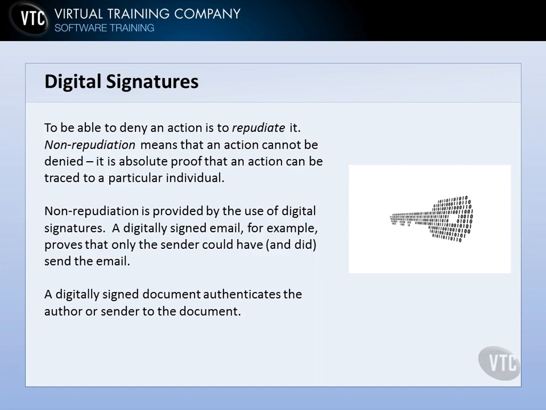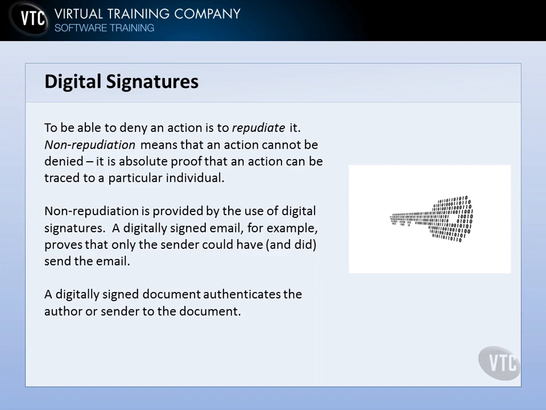Now, how can digital signatures assure non-repudiation? Well, if we have a public and private key, and the individual has the private key and no one else has it and is able to use it, and then they use it, then we know that it only came from them, and so they can't deny that they did it. Now, if they assert that someone has stolen their private key, then we've got a bunch of different other problems.